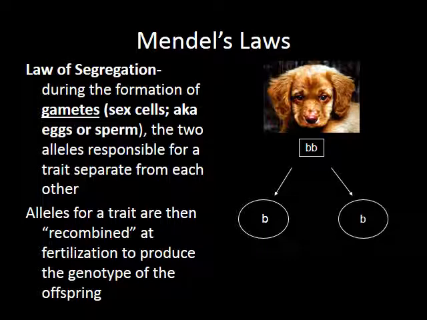We call this the law of segregation, where your 2 genes are segregated into different gametes. You can see in the case of this dog, he is homozygous recessive, little b. When he makes sex cells, the little b's will separate. One will go to one sex cell, the other will go to the other sex cell. That's the law of segregation. You are segregating your alleles into your sperm cell or egg cell.